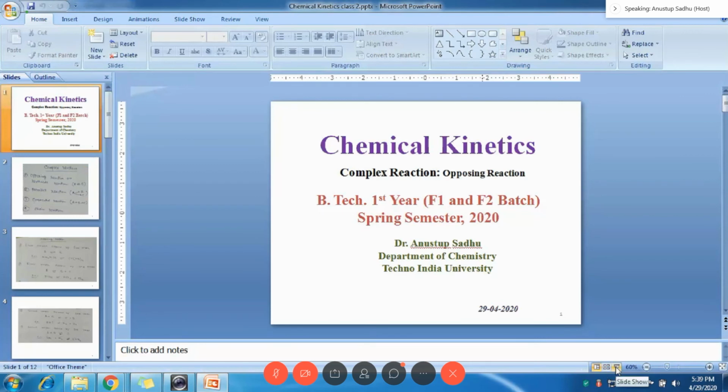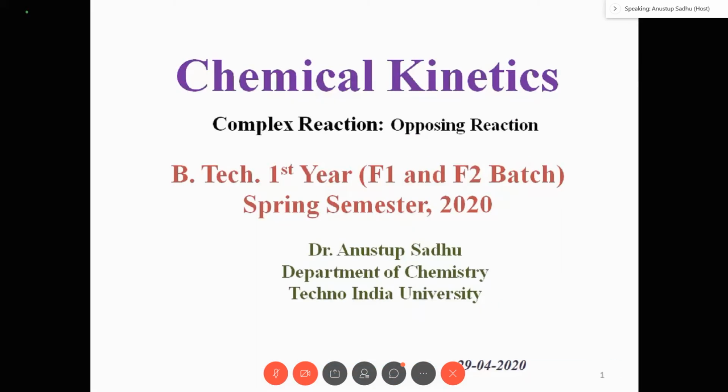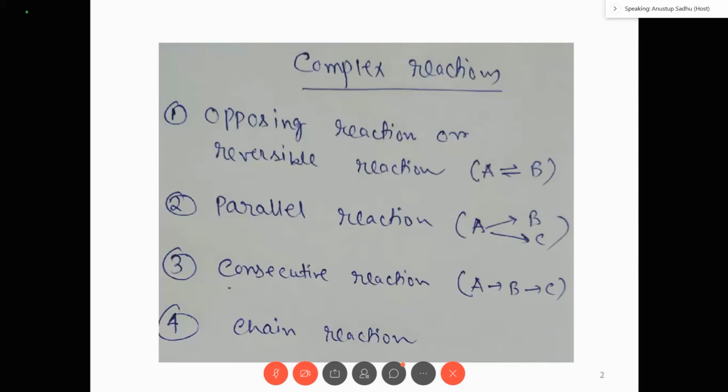So now I have to go to opposing reaction, right? Complex reactions are generally 4 types. Okay, what we studied earlier, rate determining step and steady state, these two theories apply in the case of complex reactions. But what are the different types of complex reaction? There are 4 types of complex reaction. One is opposing reaction, another is parallel reaction, another is consecutive reaction, and the last one is chain reaction, right?